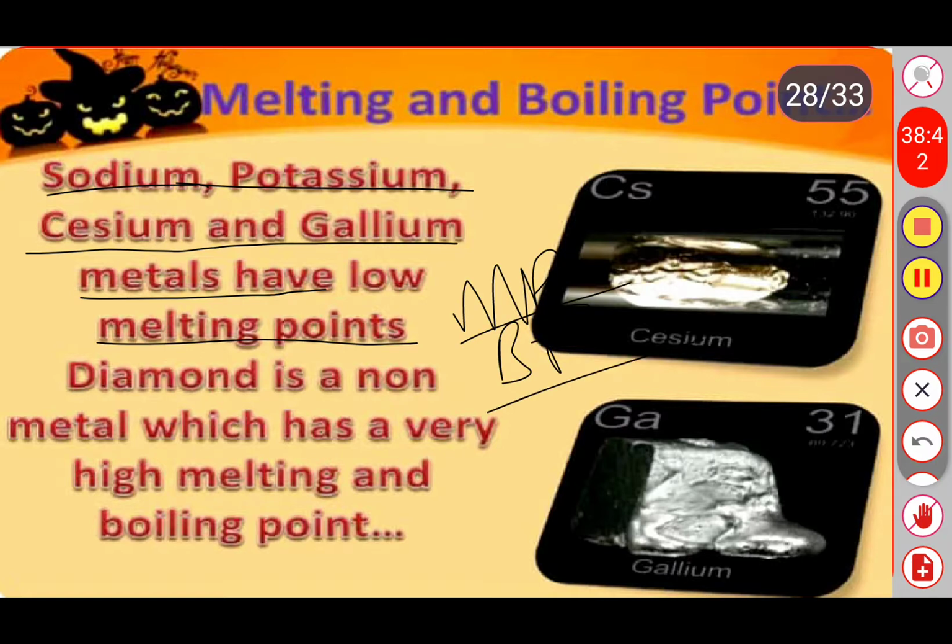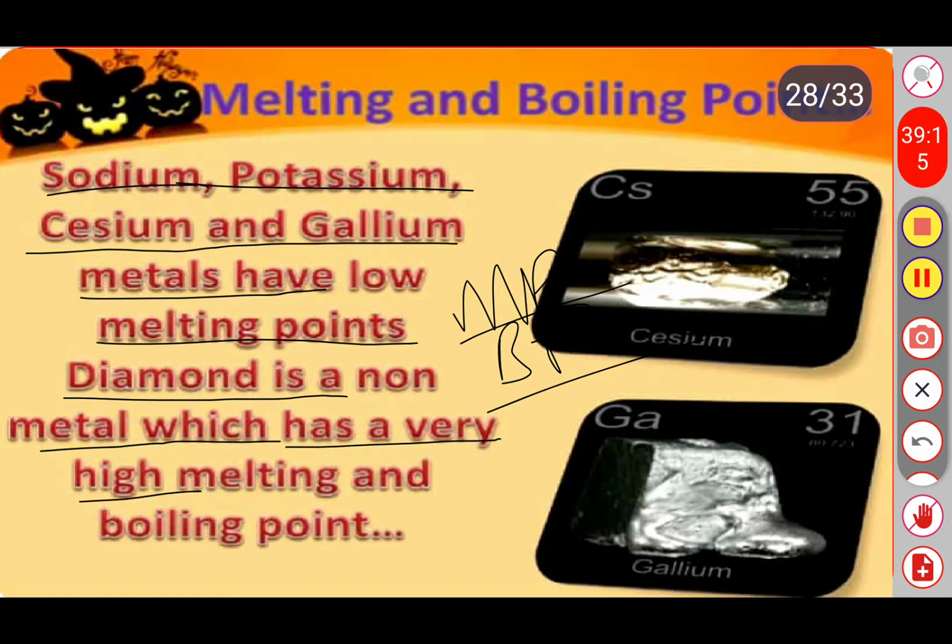So all the non-metals have low melting and boiling points. If you boil or melt them at a little low temperature, most of the non-metals will get melted. Even though, some non-metals like diamond, which is a non-metal, have a very high melting point and boiling point. So this is also one of the exception cases in metals and non-metals.